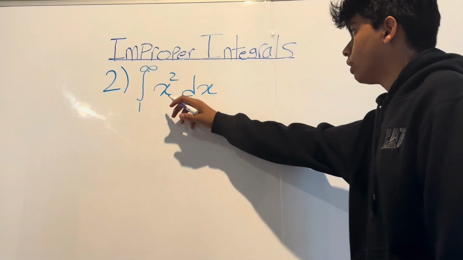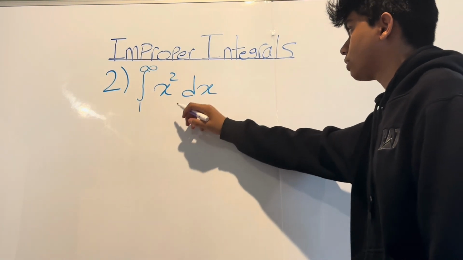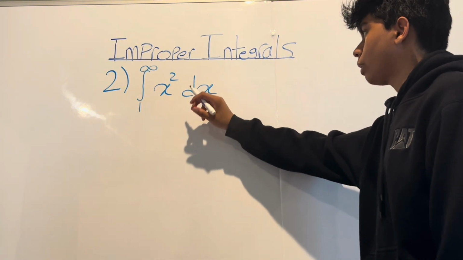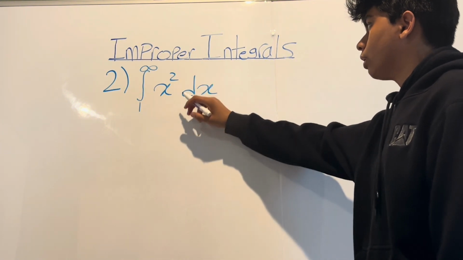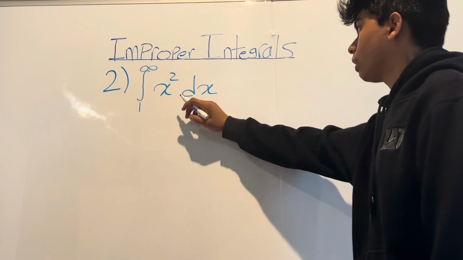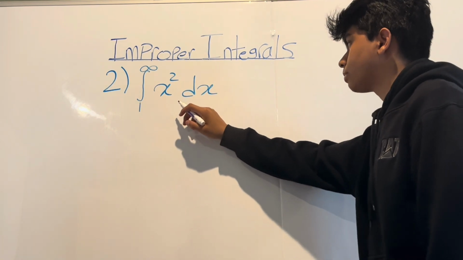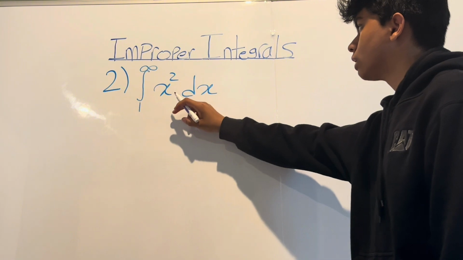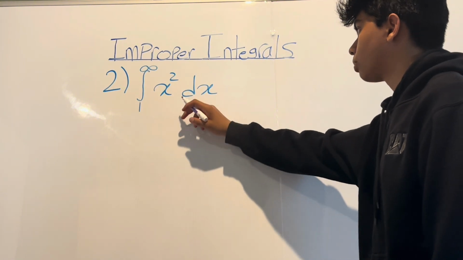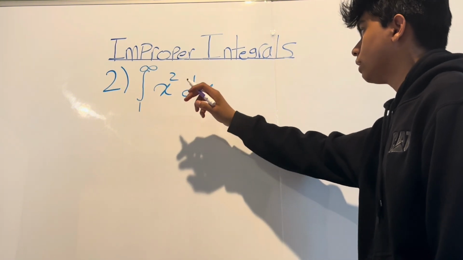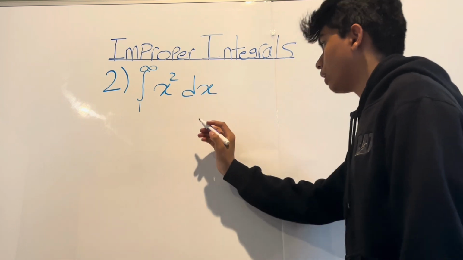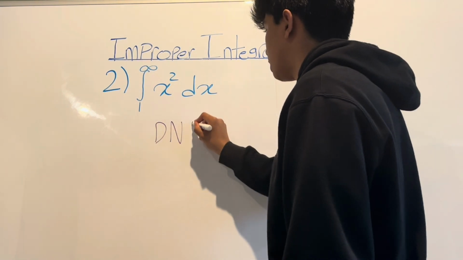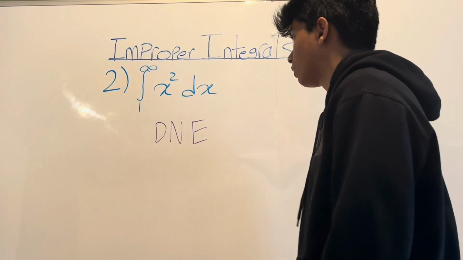Question 2, we have the integral of x squared dx with the bounds 1 through infinity. And before we apply the limit definition, we know that for the improper integral to exist, f of x must approach 0 when x approaches infinity. But in this case, when x approaches infinity, f of x will also approach infinity. And since it doesn't approach 0, this value, we can just say it does not exist, and that's the final answer.